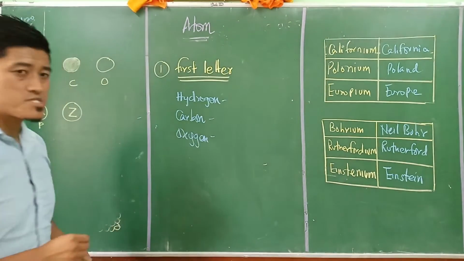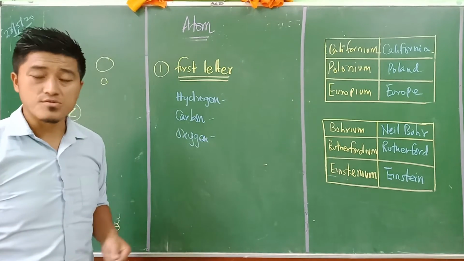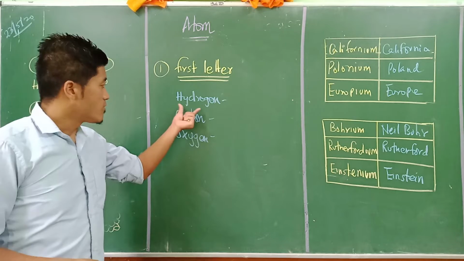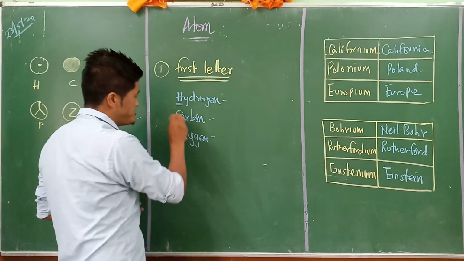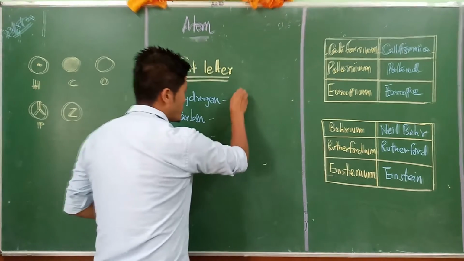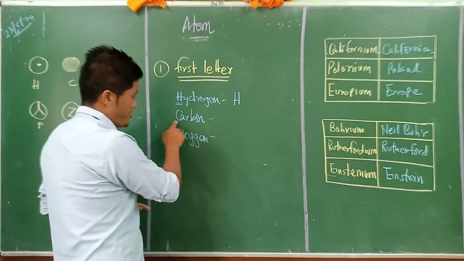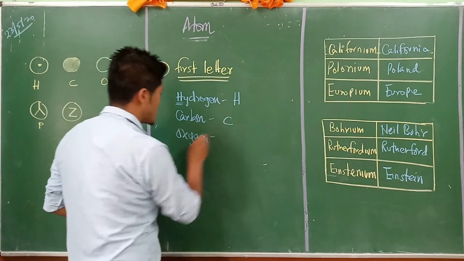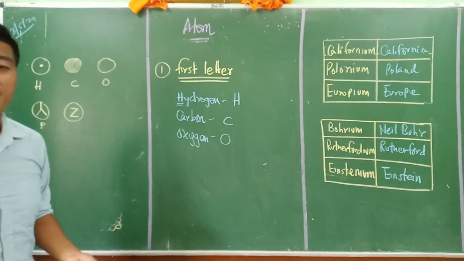In order to write the symbol, they always use the first letter of the word. In the case of hydrogen, the first letter was H, which is why we use H. In the case of carbon, it is C. In the case of oxygen, it is O. So this method was adopted first.